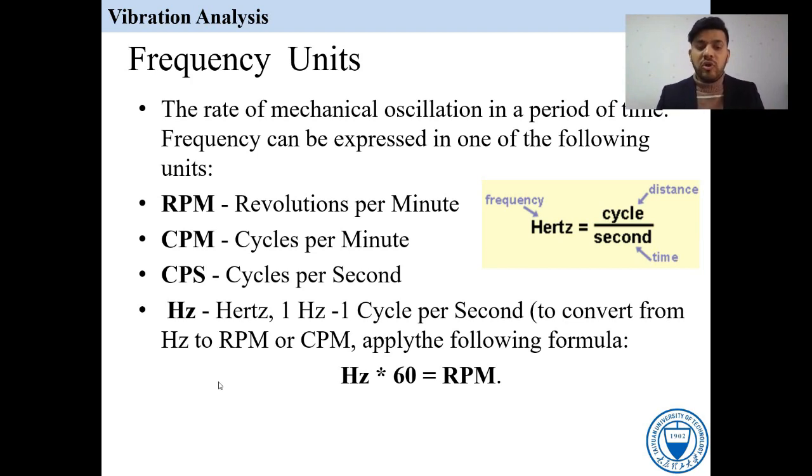So suppose you have a 2 hertz frequency, and your teacher or someone is asking what is the RPM of this frequency, then you just multiply 2 by 60. That is called the RPM. 2 multiplied by 60 is equal to 120 RPM. Okay, remember this.